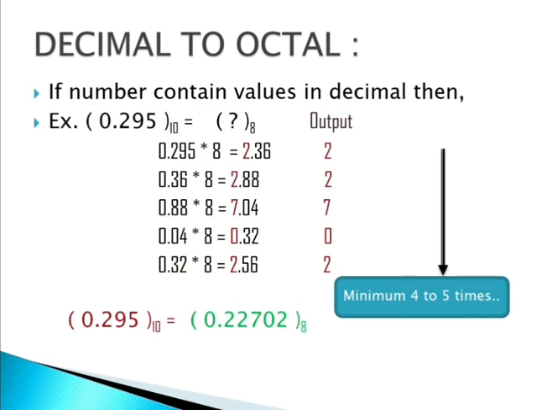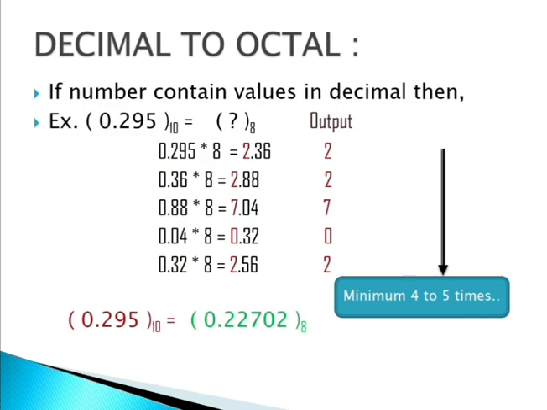See, 0.295. We have to do multiplication. The same way we did in binary, the same way we have to do with octal also. But previously we were using 2, now we are using 8. 0.295 into 8 is 2.36. We have to place 2 as output and 0.36 is moving further.